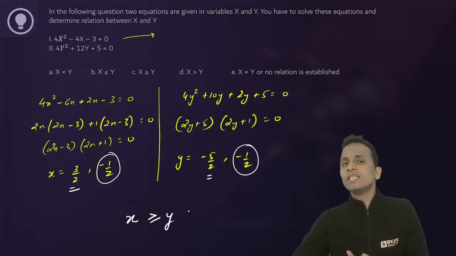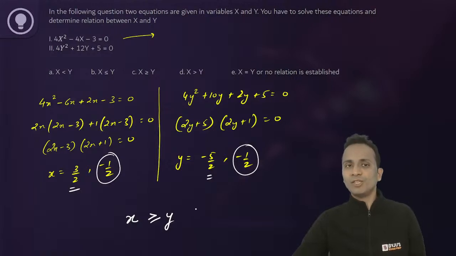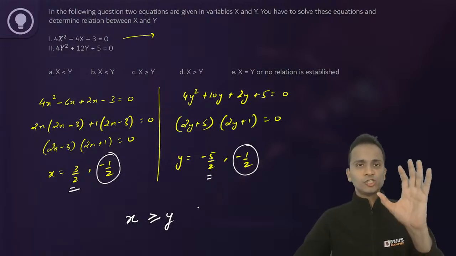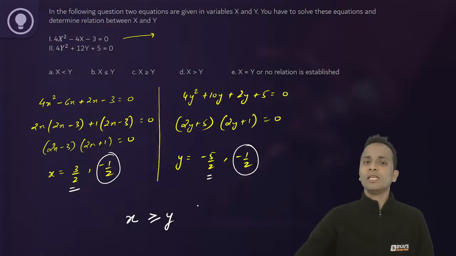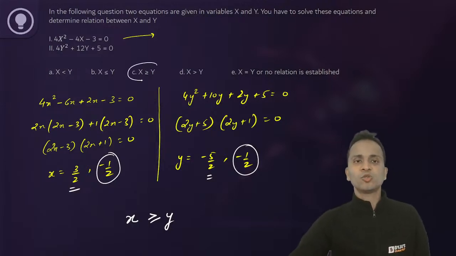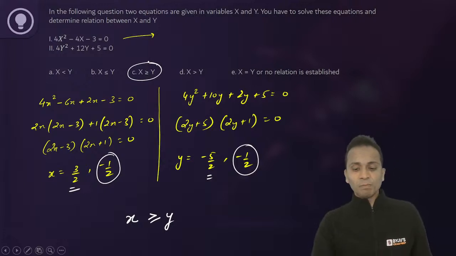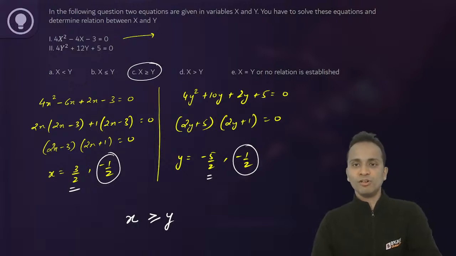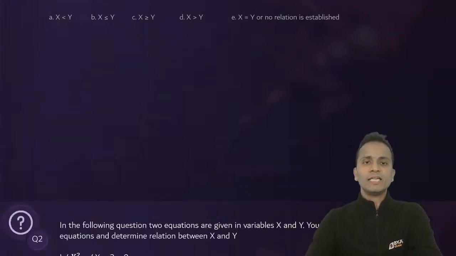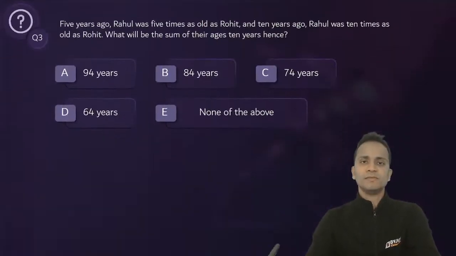So one of the values is equal, and in the other case, the value of x is more than the value of y. So in this case, you can say that x will either be greater than or equal to y. Okay, so the correct answer should be option C, and I can see that plenty of you have given a correct answer. Now, this one is wonderful. Good to see that. Almost all of you are correct. The correct answer is option C. Let's quickly move on to question number 3.